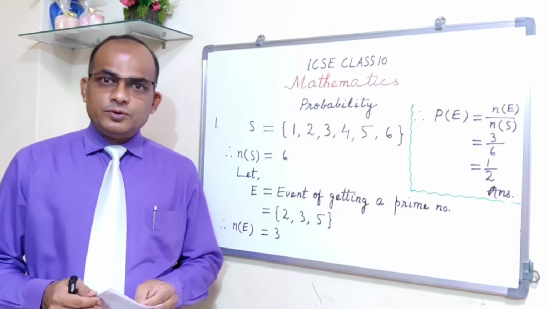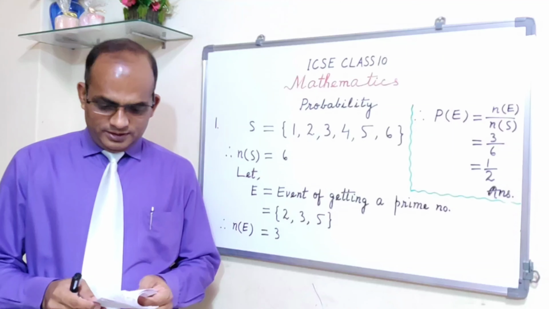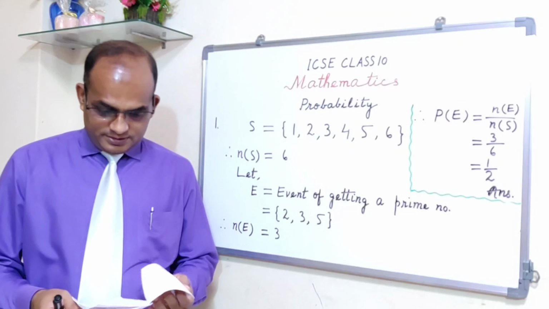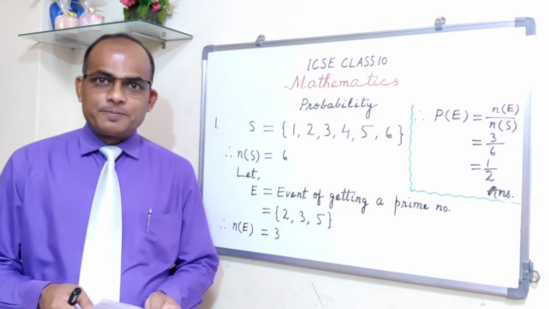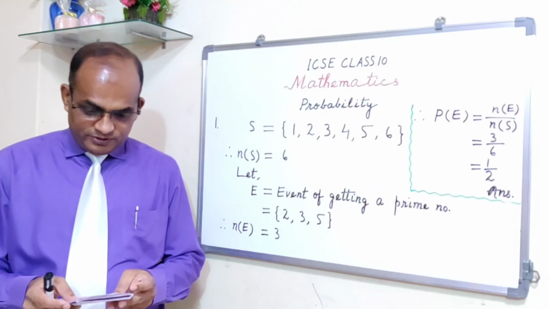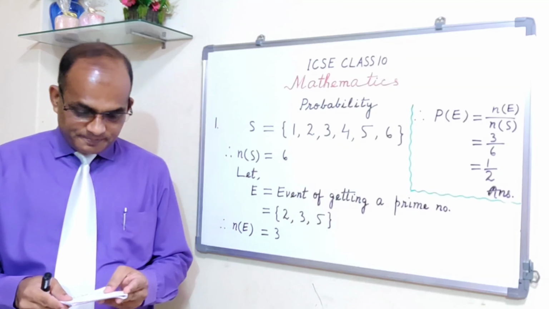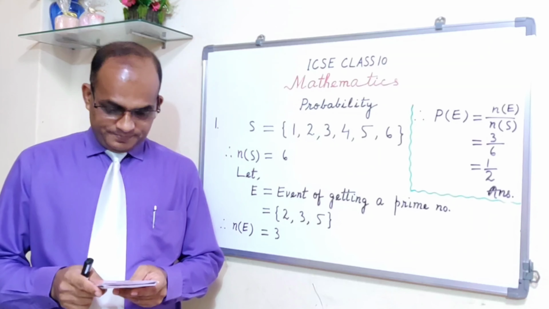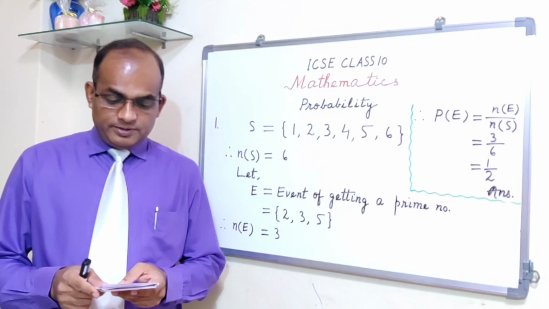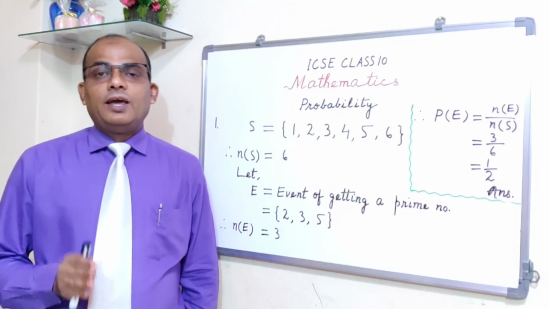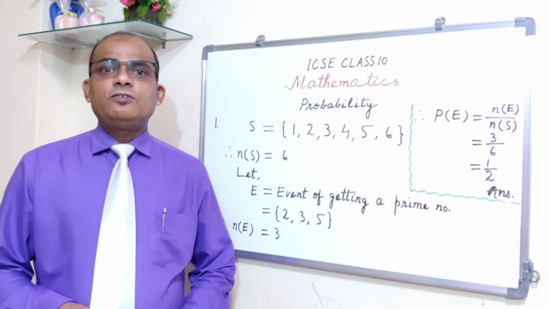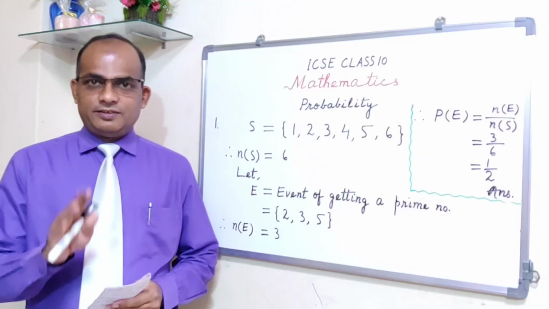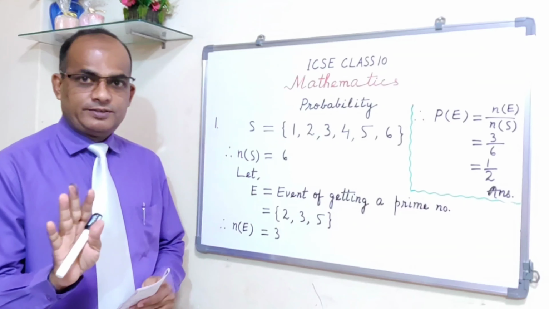Today we are going to solve questions on throwing a six-faced die. Alright, so the first question that I have taken is, in a single throw of a six-faced die, find the probability of getting a prime number. This is the question.